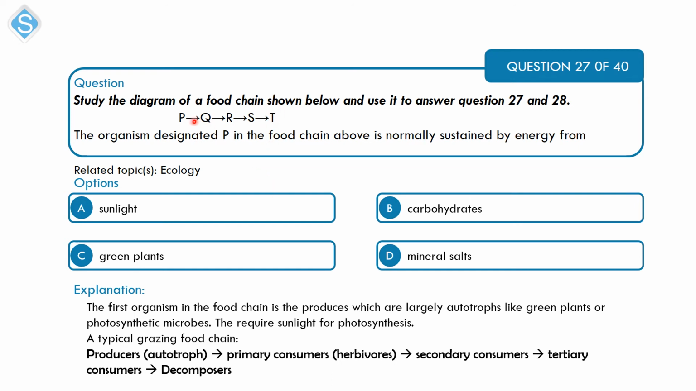All right. So the producer, which is your P here, they are green plants, and green plants they photosynthesize using energy from the sunlight. That's option A.